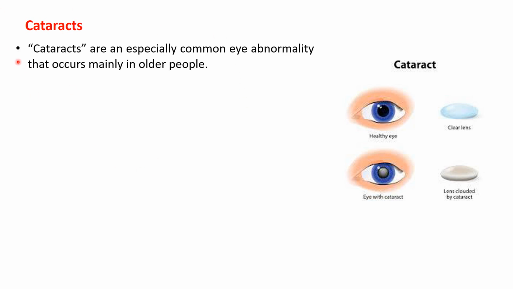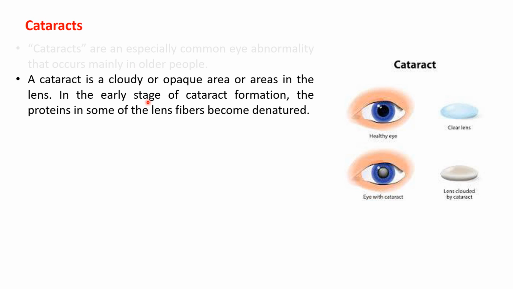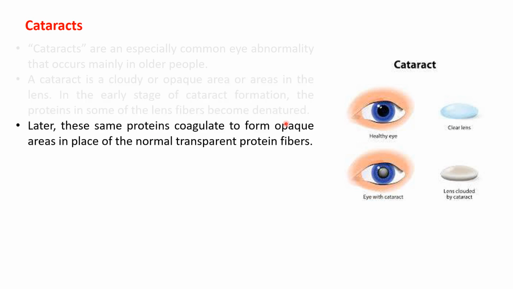Change of the lens protein produces a disease called cataract, which usually appears with old age or may appear earlier in diabetics. In cataract, there is a cloudy or opaque area or areas in the lens. In the early stage of cataract formation, the protein in some of the lens fibers becomes denatured. Later, the same proteins coagulate to form opaque areas in place of normal transparent protein fibers. They coagulate, and this creates opacity of the lens.